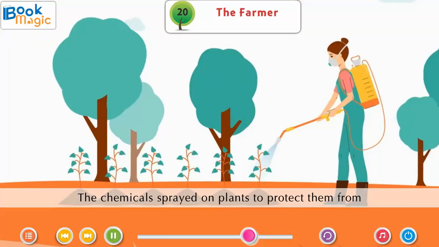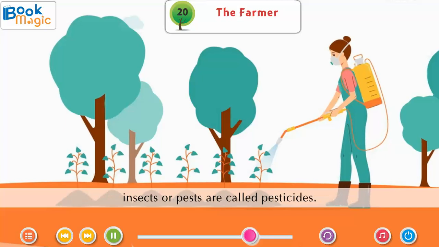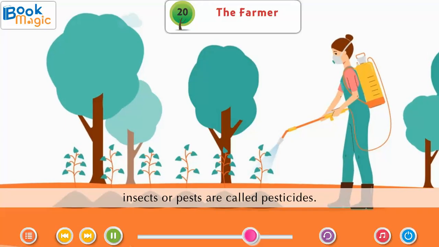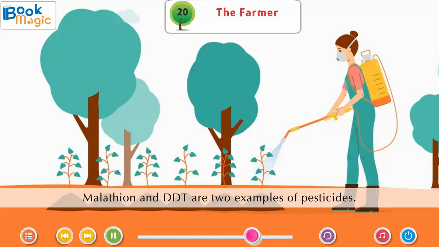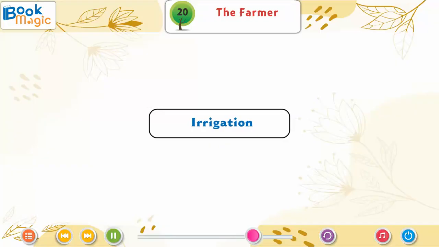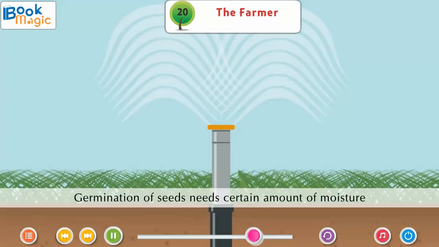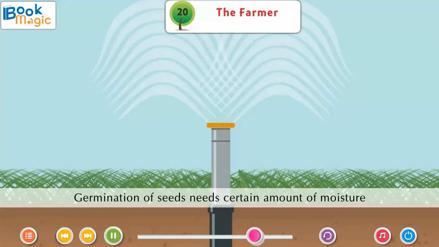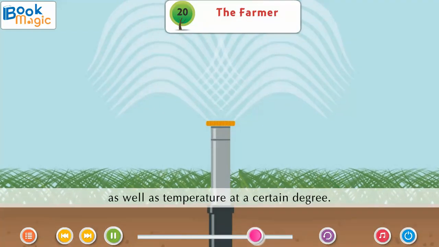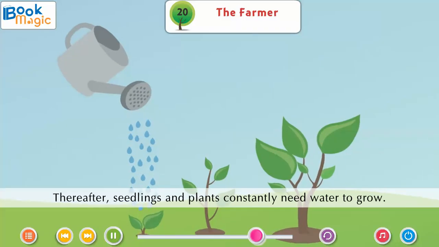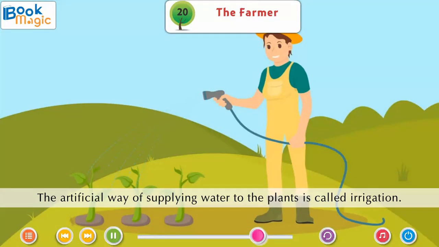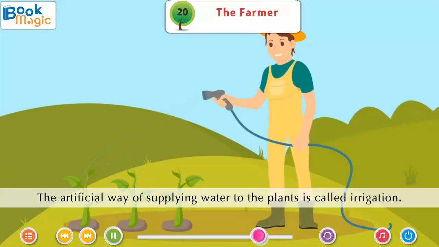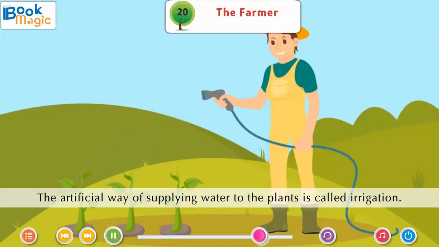Pesticides. The chemicals sprayed on plants to protect them from insects or pests are called pesticides. Malathion and DDT are two examples of pesticides. Irrigation. Germination of seeds needs a certain amount of moisture as well as temperature at a certain degree. Thereafter, seedlings and plants constantly need water to grow. The artificial way of supplying water to the plants is called irrigation.